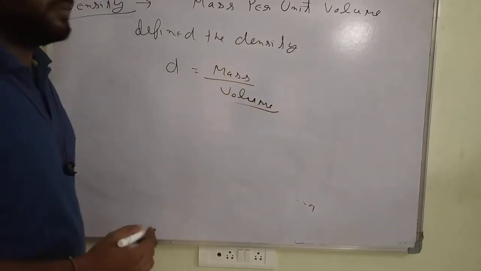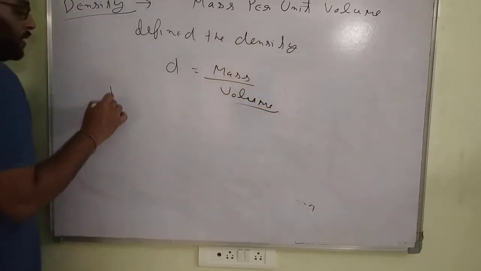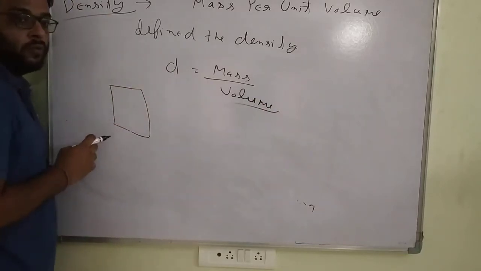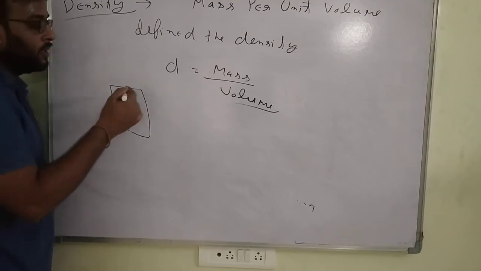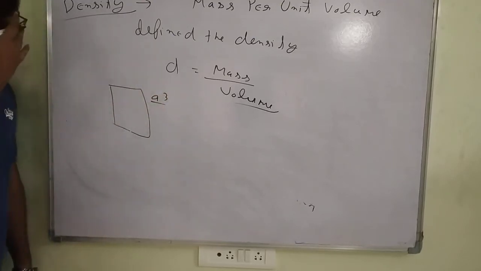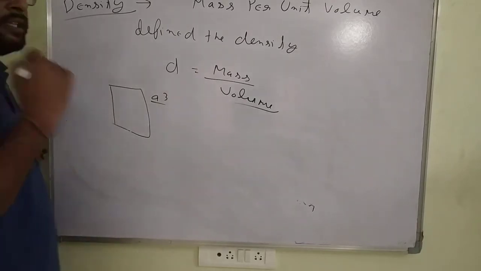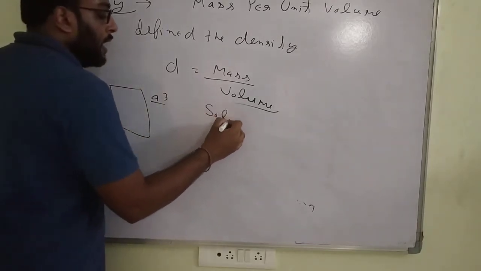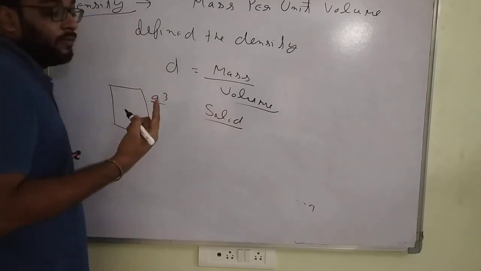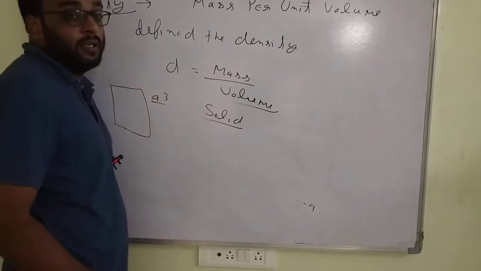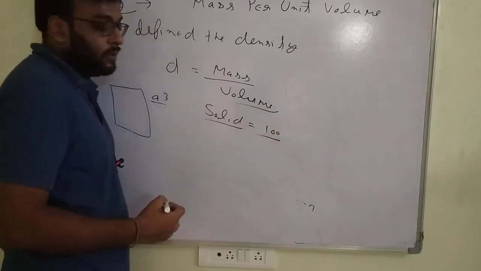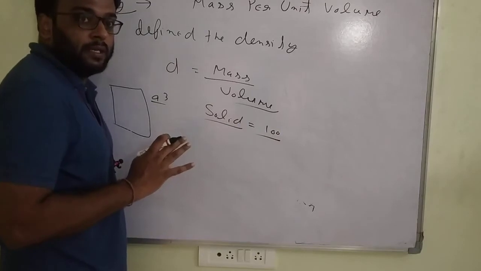Sir, give me one example. Suppose I take the example of a cube. This is a 3-dimensional cube, and we consider the volume of this cube. Suppose I put three things in it. First of all, I keep a solid of 1 kg. The mass is fixed. Suppose 100 particles come in 1 kg.